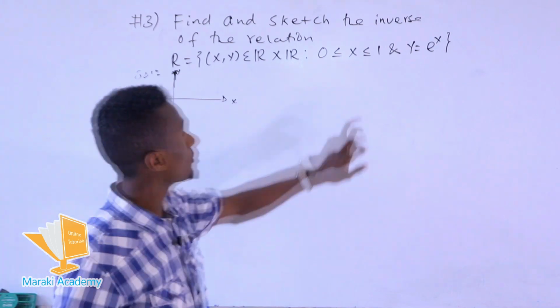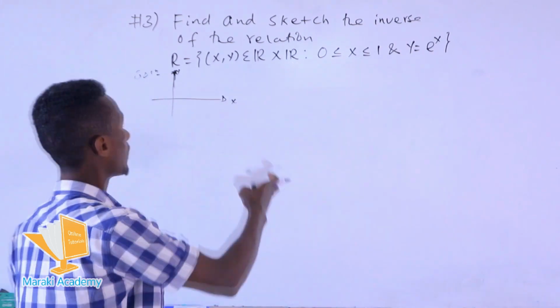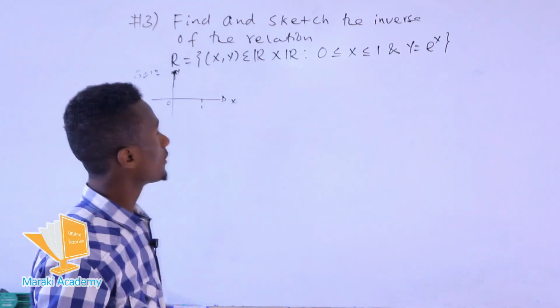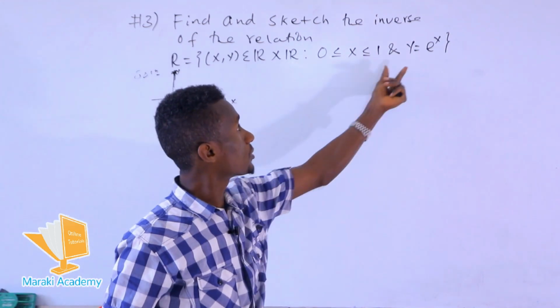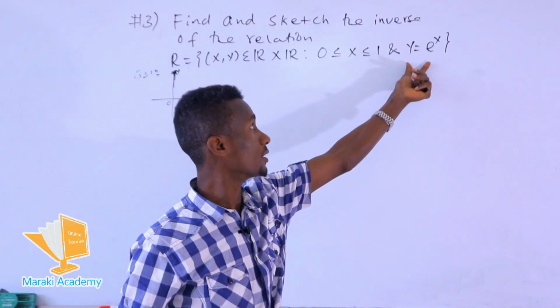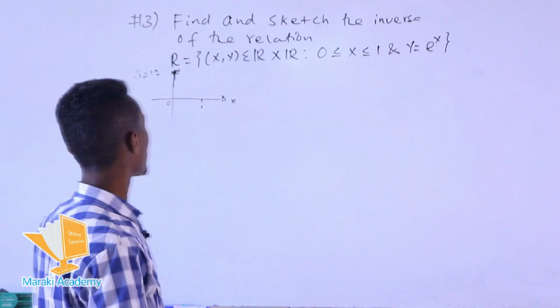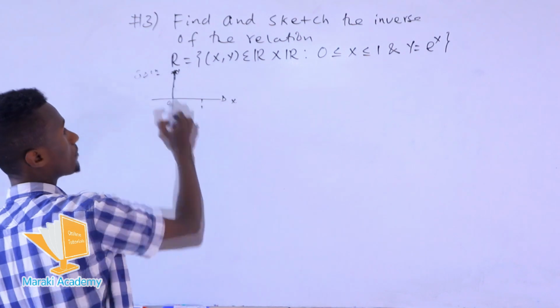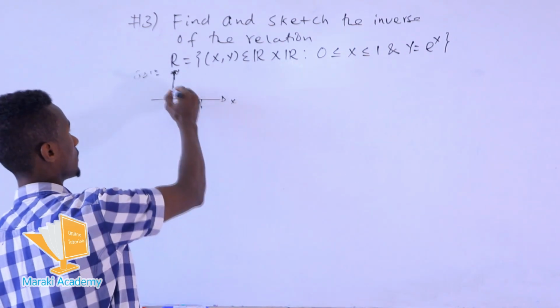But this condition must hold. The value of x must be between 0 and 1, and the relation must hold this equation, y equals e raised to x. So we must draw the graph of this curve.